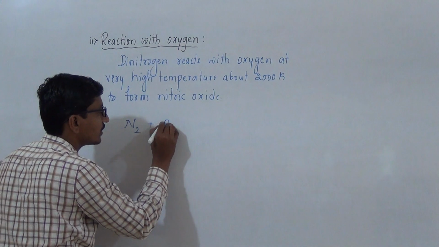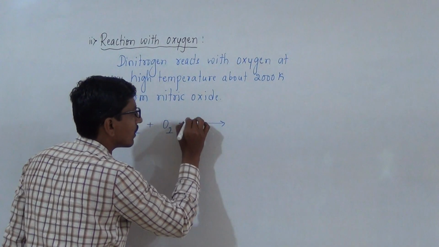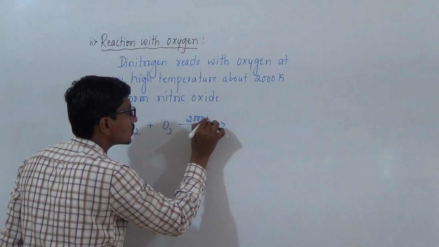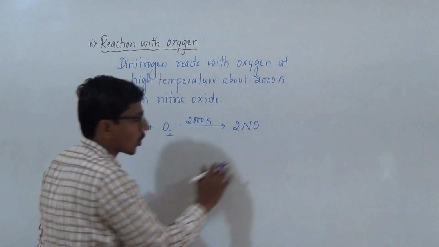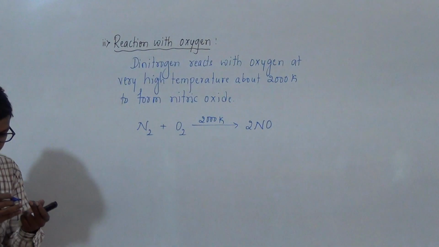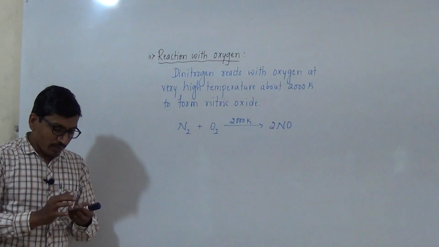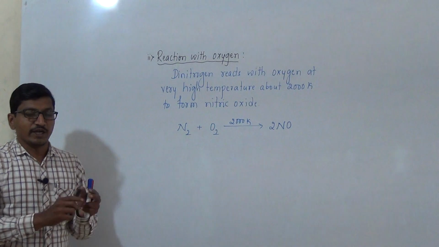N2 reacts with O2 at about 2000 Kelvin temperature to form nitric oxide. This is the last chemical property of dinitrogen.